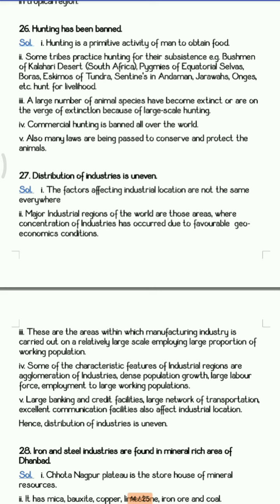But still there are some undeveloped places, the tribal peoples who do hunting and they are engaged in hunting occupations. So like Bushmen of Kalahari Desert, Pygmies of equatorial selvas, Eskimos of tundra. So these are all the tribal peoples which are engaged in hunting.